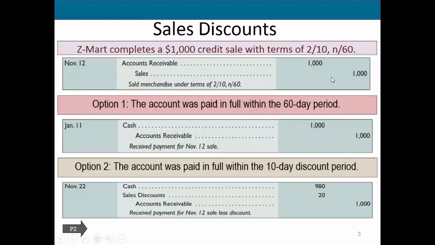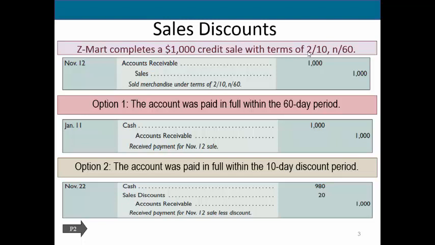What happens if they pay us within the 10-day discount period? If that happens, we are going to offer them the 2% discount. What is very important is when you give a sales discount or returns or allowances, you do not directly reduce your revenue.